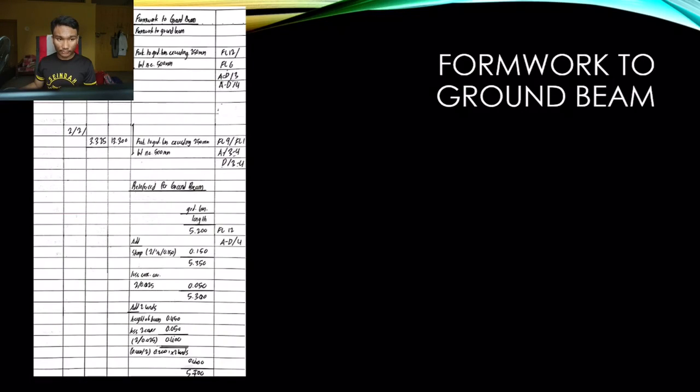In order to calculate the formwork for the ground beam, we first need to multiply both sides of the beam and the number of beams by the length of the beam. And this one is the same, but for a different length of beams.